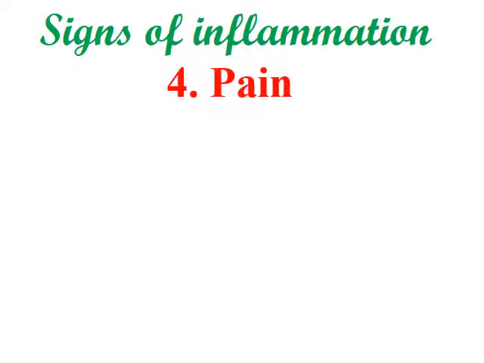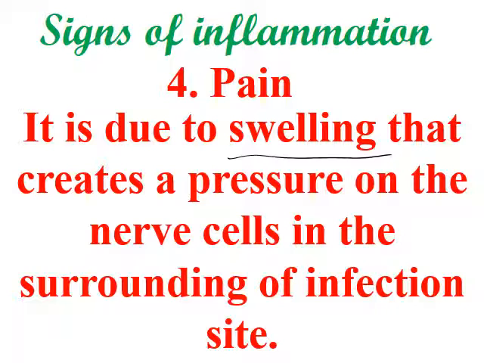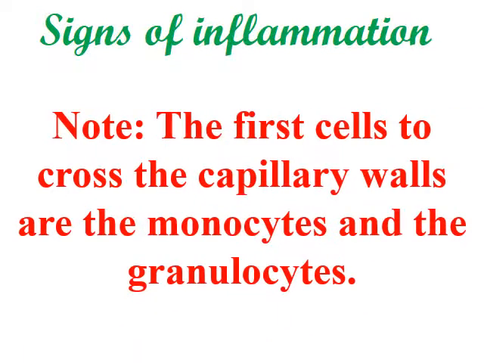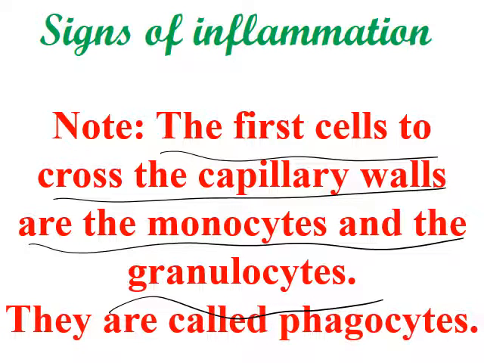4. We're gonna have the pain. Pain, as I said, is due to the swelling that creates more pressure on the nerve cells in the surrounding of the infection site, so this will cause pain. Note, the first cells to cross the capillary walls are the monocytes and the granulocytes. Why? Because they have phagocytic ability. They are called phagocytes.